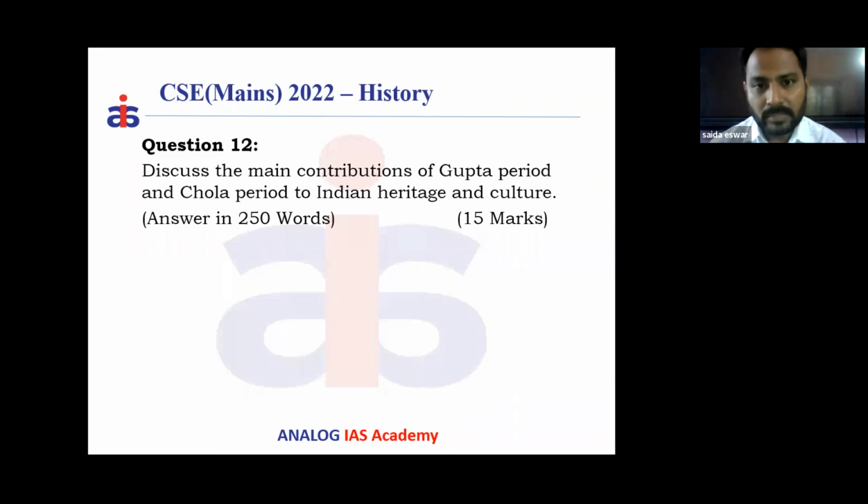So this is what you can say about the contribution of the Guptas and Cholas. But you should not stop there. Guptan period, Chola period, Nagara and Dravida. Because of this Nagara and Dravida, we have seen the emergence of the Vesara style. So these two periods contributed to the growth of the Vesara style. That is also something we have to highlight.